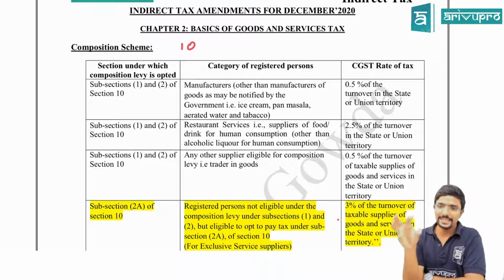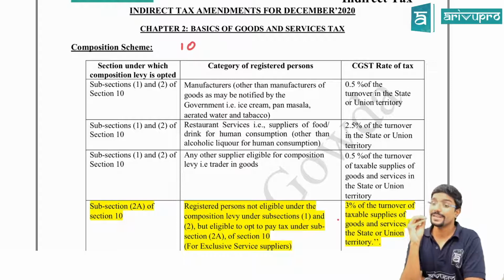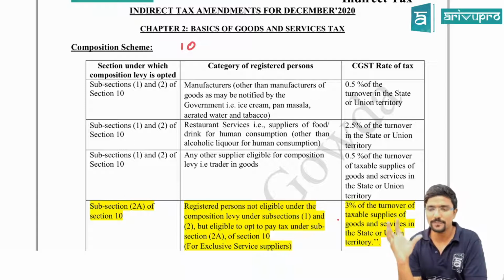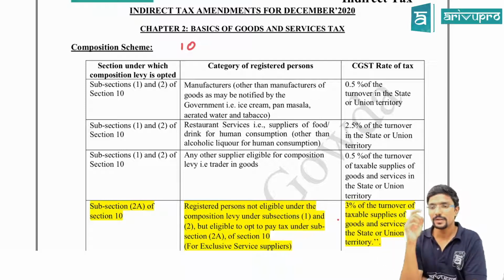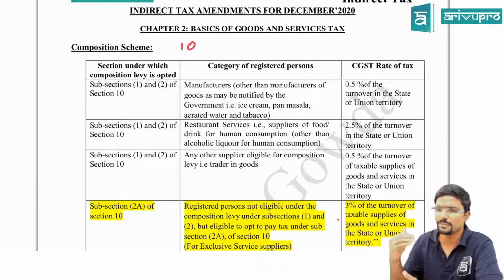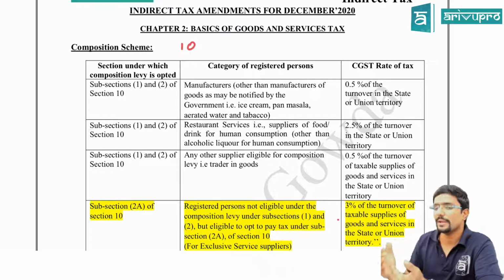See, section 10 is the composition scheme for small traders or dealers for whom the actual tax burden might be more. For example, GST normal slab rates are 5%, 12%, 18%, 28%. Agree? If you are supplying anything which is liable for GST, you are supposed to pay GST at whatever rate is applicable. But for some small people, a composition scheme has been given.